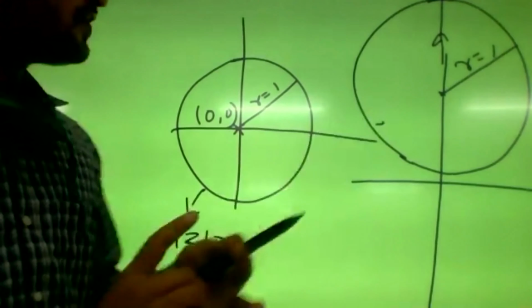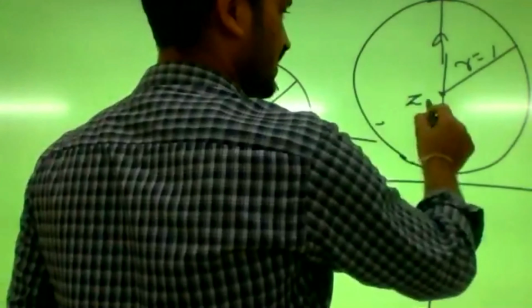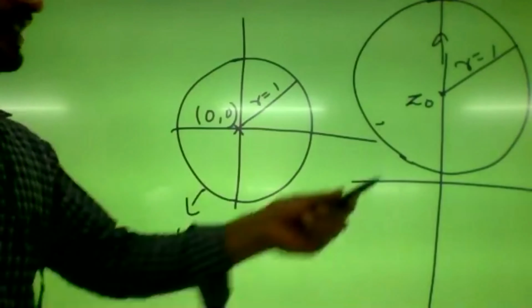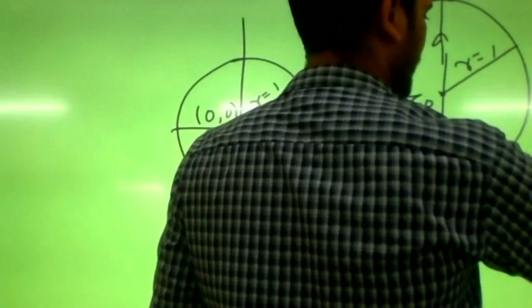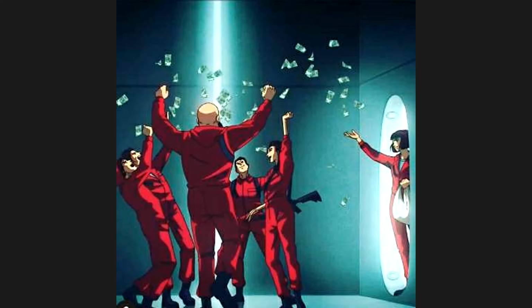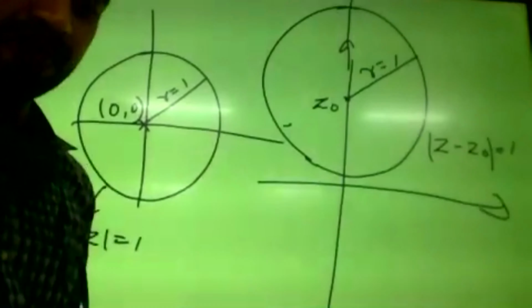This point is nothing but z naught, the center of this new circle. So we can indicate this by modulus of z minus z naught equals 1. Understood?